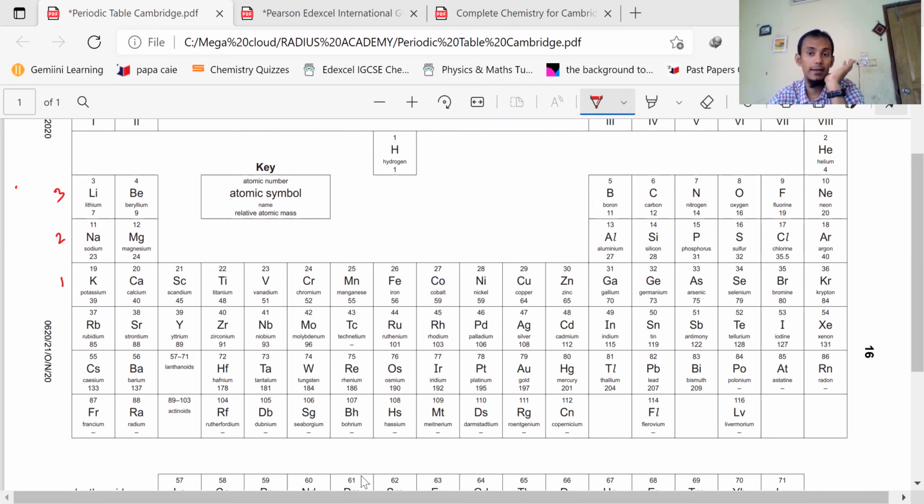Okay, let us go back. I gave your scripts in the Google Classroom. Download and see, and the mark scheme and question paper are also given with that.